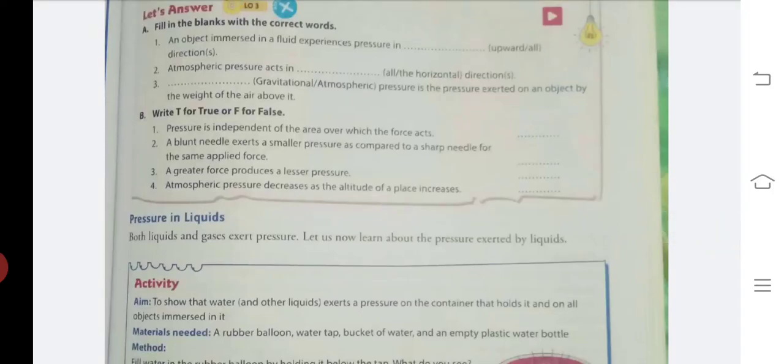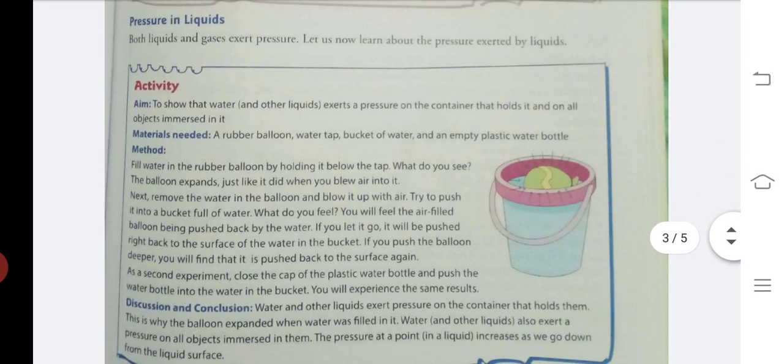And now pressure in liquids. Like gases, liquids also exert pressure on the walls of the container in which they are held. Like in this activity it is shown, we have to take a bucket full of water. We have to inflate a balloon and try to push that balloon inside the bucket. You will see that the balloon comes up again and again. That means the pressure inside the water is pushing the balloon upwards.